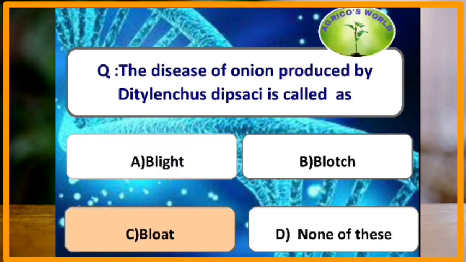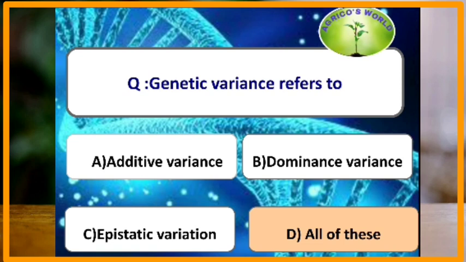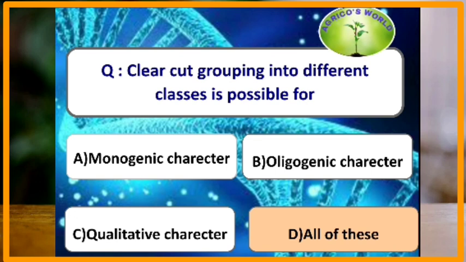The disease of onion produced by Ditylenchus dipsaci is bloat, as it is a bloat causing nematode. The genetic variance is the inherent variability which remains unaltered by the environmental conditions, and it consists of additive variance, dominance variance and epistatic variance. Grouping into clear-cut classes is possible for the monogenic, oligogenic and qualitative characters.